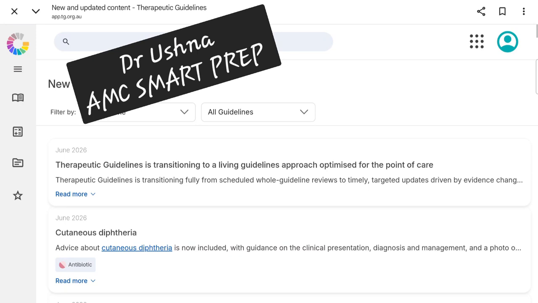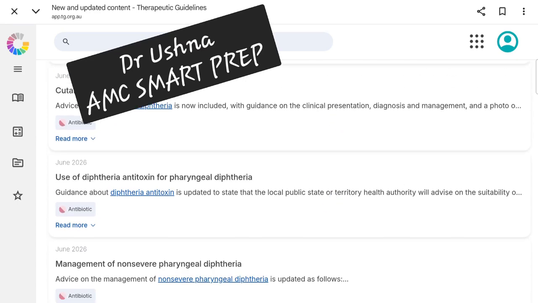This lecture is exclusively for updates, the new updates in the therapeutic guidelines in June 2026. You can see there are many topics which have been updated in the therapeutic guidelines by the Australian recommendations. This is the guideline which is very mandatory for your exam. So be particular when you are reading your guidelines. These are the updated ones, because most of the time we are not purchasing the TG subscription. We rely on the offline sources and the Telegram groups, but you should be updated with the latest guidelines which are available.